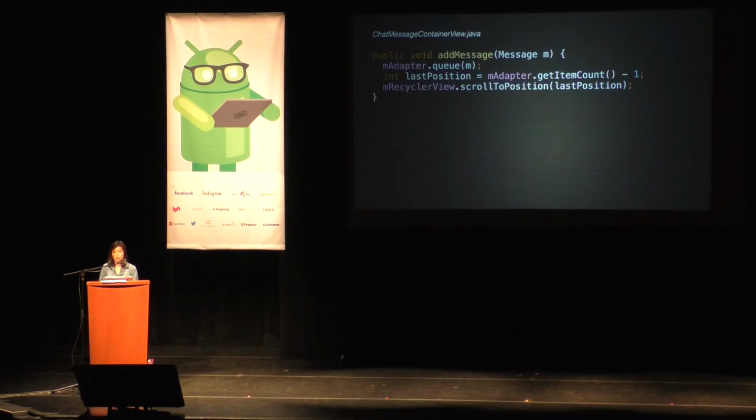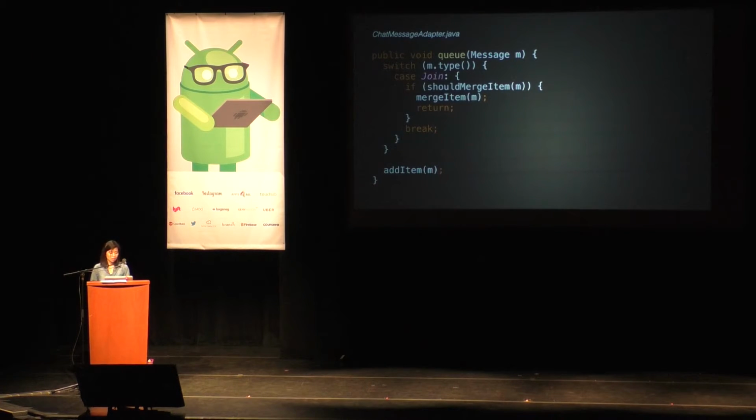So to show a message on the screen, we basically tell the message container view to add this message. And adding that message puts it into our adapter queue. And then we explicitly tell the RecyclerView to scroll to the last position. This is what allows us to make the chat messages move one position up on the screen here.